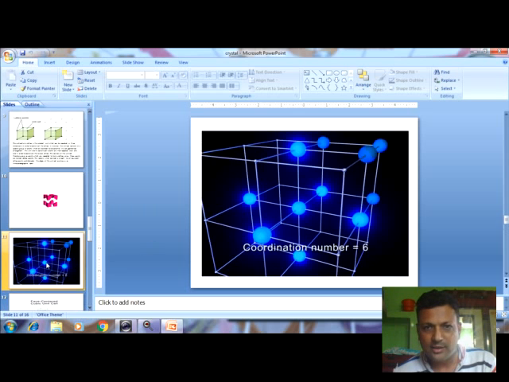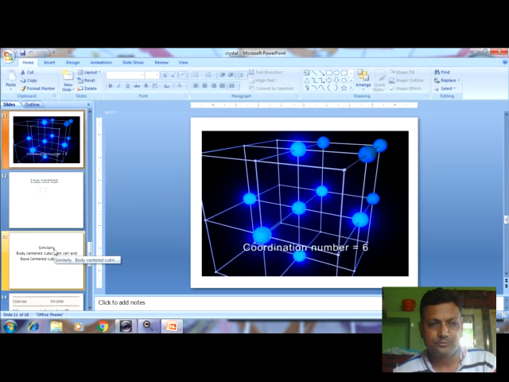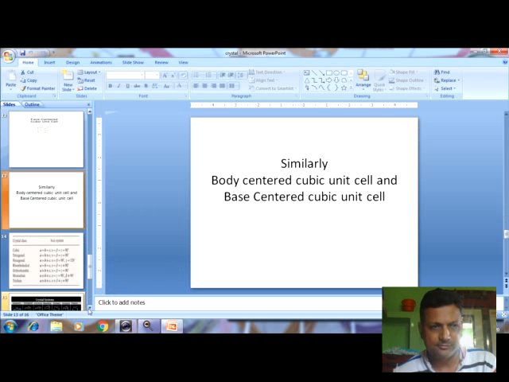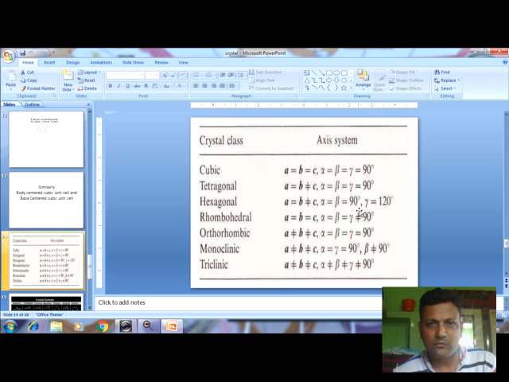So see here. This is one particular face, and this is the center. This is again one face, and the center comes here, from this to this, and like that. In that manner, the coordination number is 6. In a similar manner, for the body centered and base centered, we have to find out the coordination numbers. From crystallography, now we move towards the crystal classes.